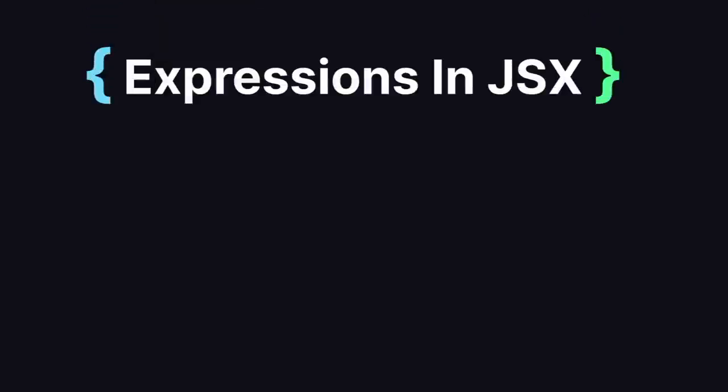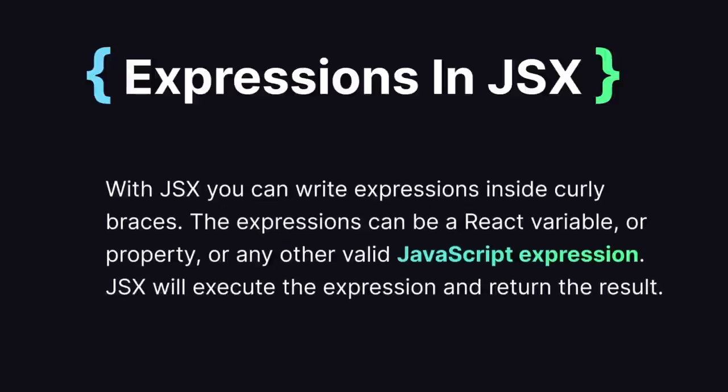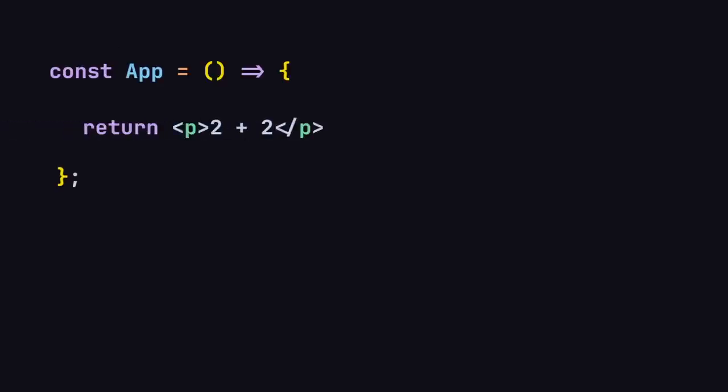Now let's talk about expressions in JSX. With JSX, you can write your expression inside curly braces, and the expression can be a React variable or property or any other valid JavaScript expression. JSX will execute that expression and give you the result. Here you can see I have my app component, and inside this app component I have a paragraph, and inside this paragraph I'm writing 2 plus 2 as it is, without providing any curly braces, nothing to it.